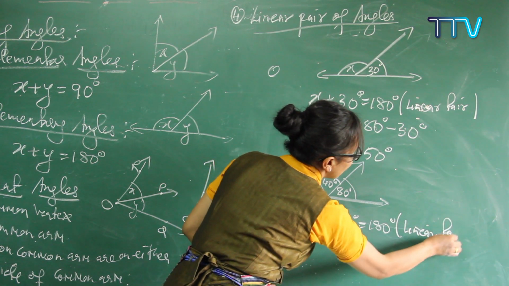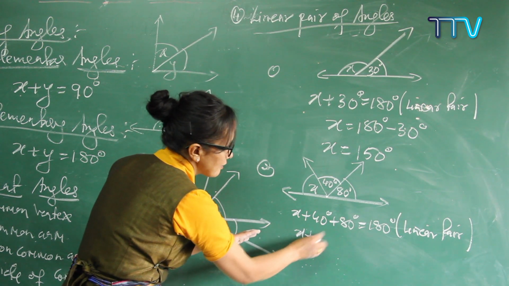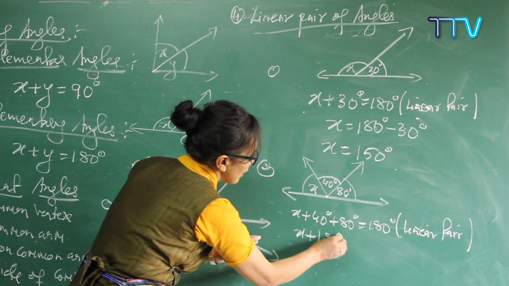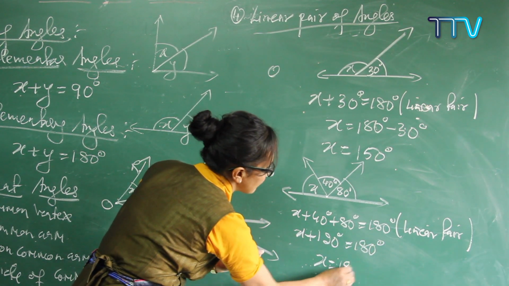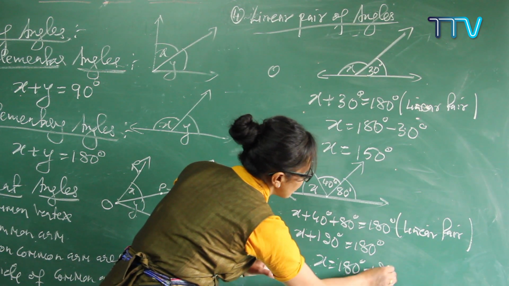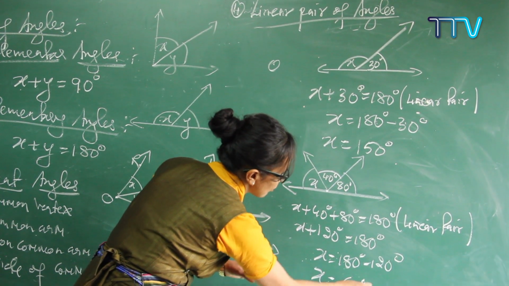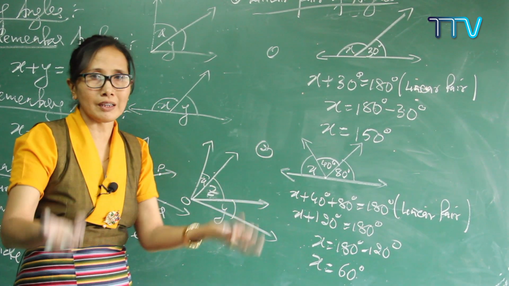Write it down, linear pair. Now add these two up. How much do you get? 120 degrees. So x plus 120 degrees is equal to 180 degrees, so x is equal to 180 degrees minus 120 degrees. So at last you get how much? 60 degrees. So you can get it easily, for three or more angles also.